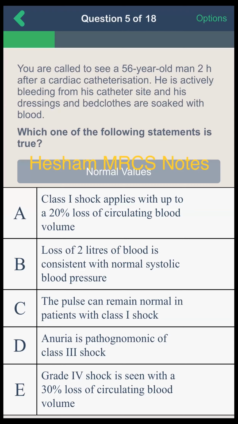It will be less than 100, yes. And as you see, oliguria is characteristic of class 3 shock, from 5 to 15 ml. Then less than 5 is anuria, less than 5 is class 4 shock, anuria. Yes, okay, thank you.